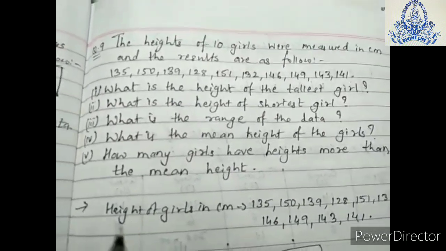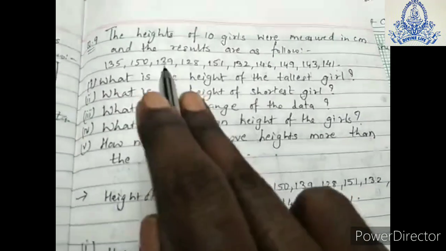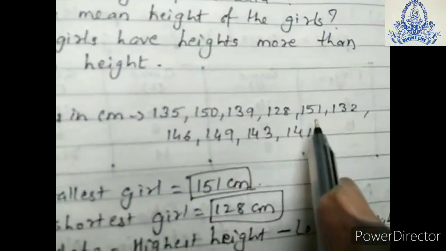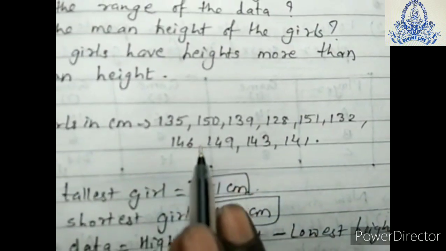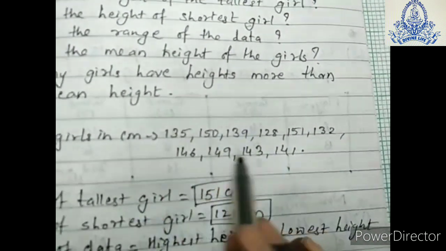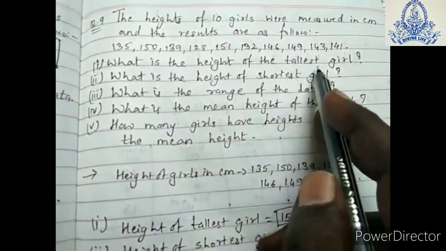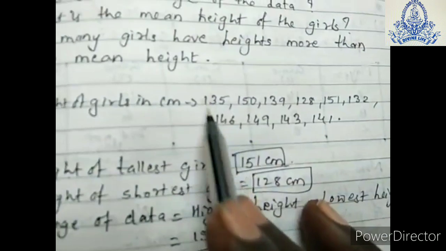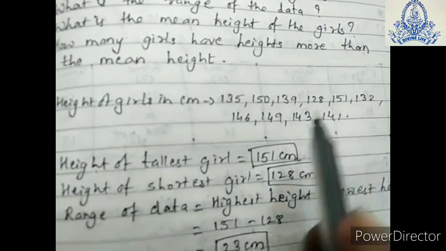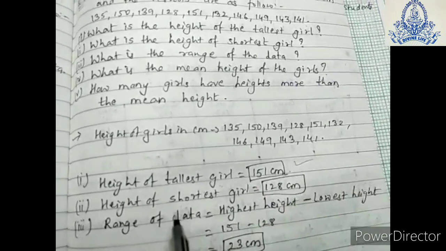First, we will write the heights of the girls in centimeters from the question: 135, 150, 139, 128, 151, 132, 146, 149, 143 and 141 centimeter. This is the total of 10 girls' heights. First question: what is the height of the tallest girl? Out of this, which is the highest number? The highest number is 151. So the height of the tallest girl is 151 centimeter.